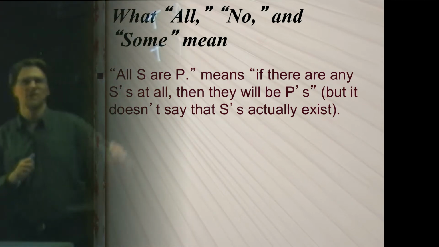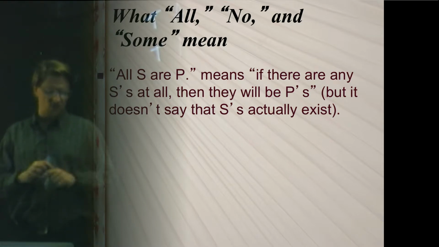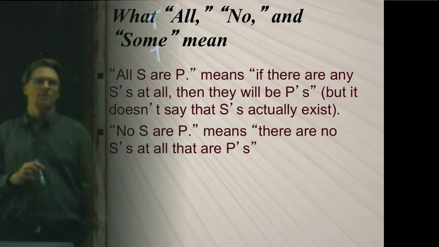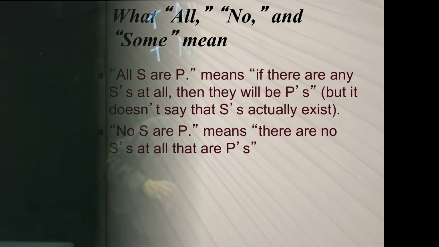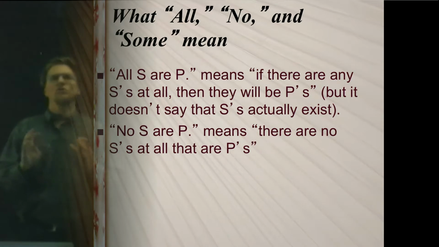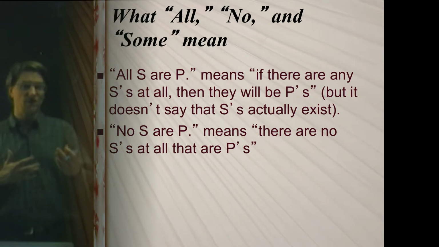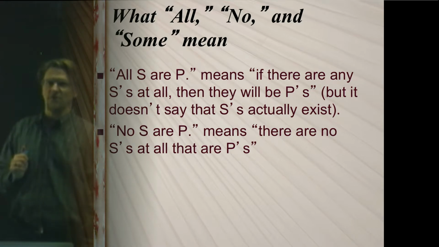So, to come back to this, right? We've just seen what happens with the quantifier all. But what about the quantifier no? Well, no S are P means that there are no S's at all that are P's, just like we saw. There are no unicorns at all that are animals because why? Unicorns don't exist. So the quantifier no is pretty straightforward, I think. All is a little bit unusual given how we're understanding it here.